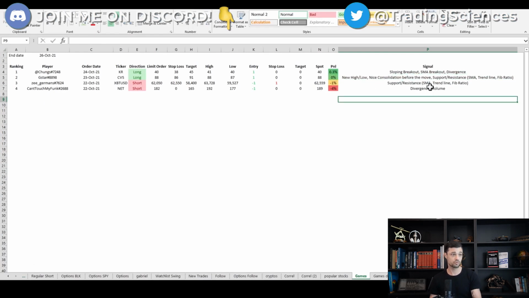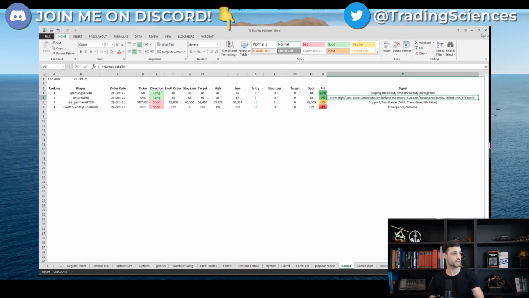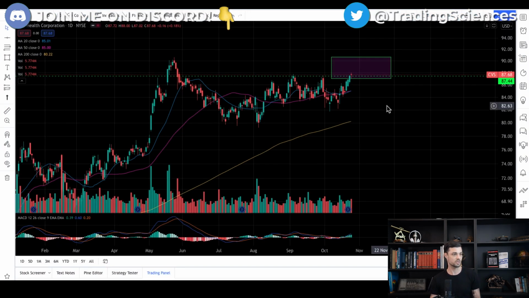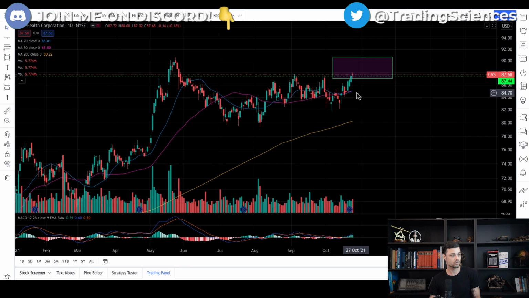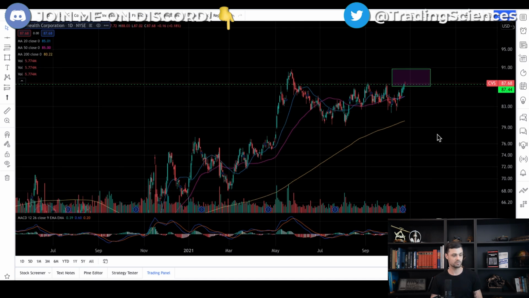Nice consolidation, true, and support resistance. Okay, I don't really understand why he put support resistance here. I don't see a support. So we have a resistance that we are breaking out, so it's a breakout signal. But whatever, he's in the trade. Let's see if he gets stopped.